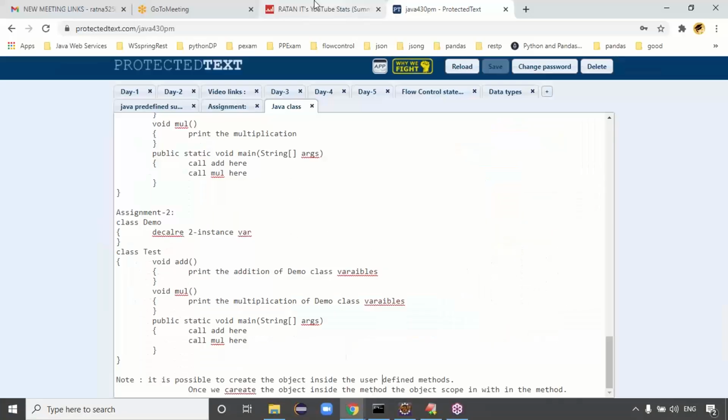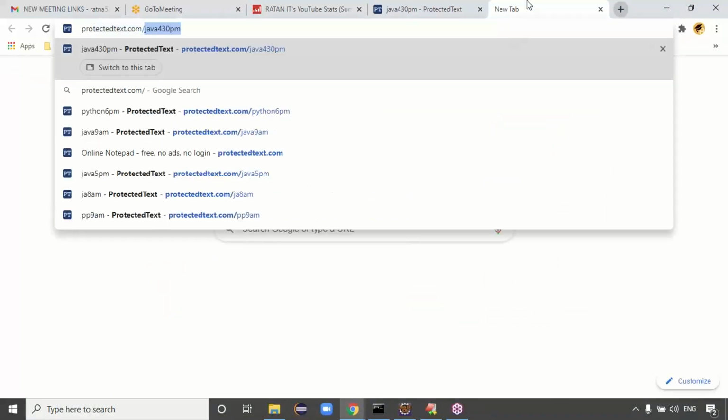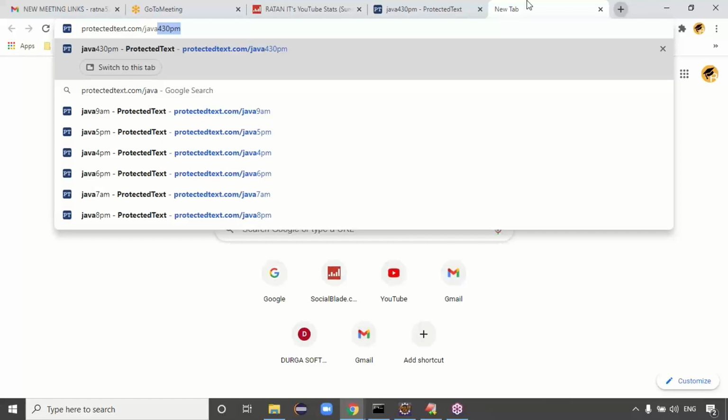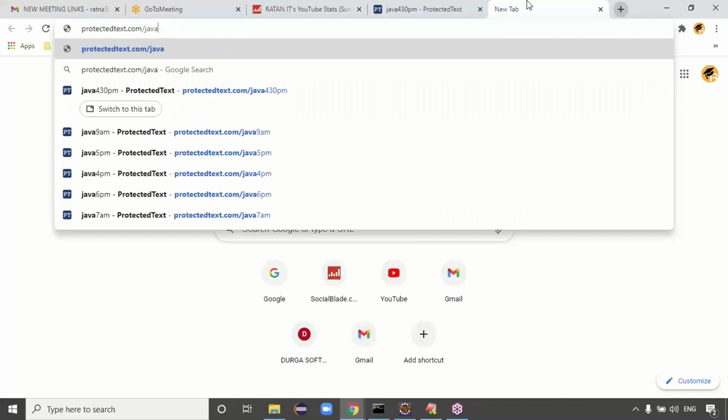Sir, tomorrow can you share the last class assignment codes? I have completed them, but I just want to check the code. Yeah, tomorrow I'll check. I have some work now. Tomorrow I'll check it definitely.